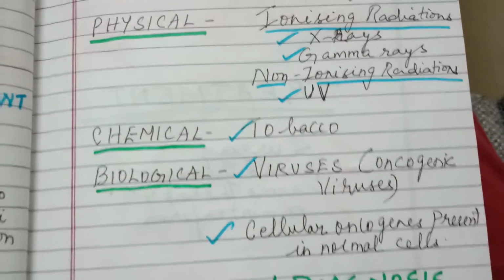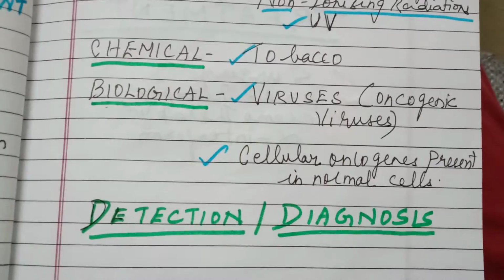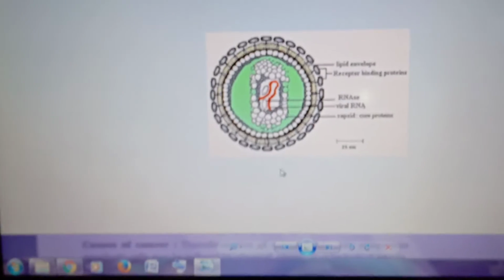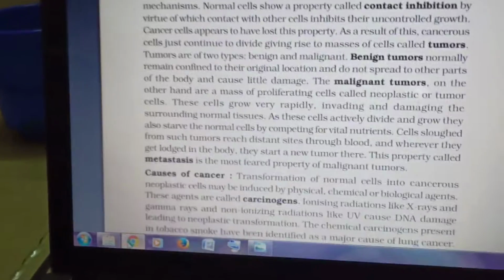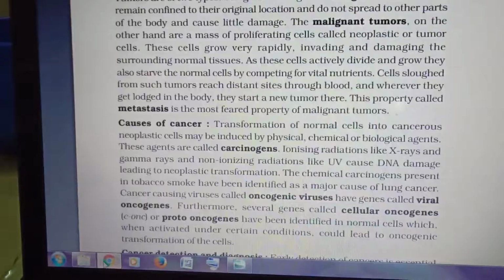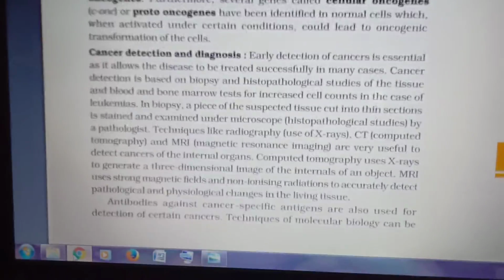Next, we are going to see about cancer detection and diagnosis. You know very well, for whatever disease, early detection is very essential, and it is easier to cure also. So early detection of cancer is essential, and there are so many methods for detecting cancer.